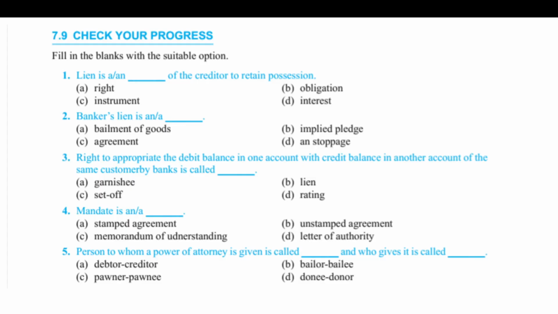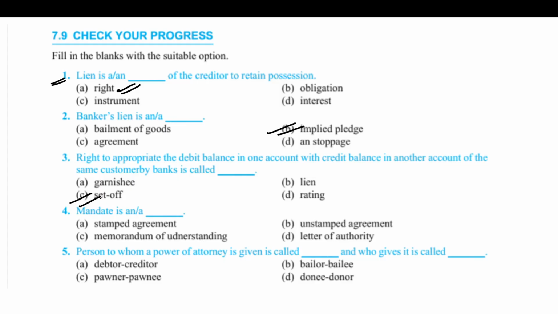Now let's move on to our exercise questions. Number one: lien is a dash of a creditor to retain possession. Lien is a right, so option A is the correct answer for this question. Banker's lien, as we have just discussed, is an implied pledge, making B the correct option. The right to appropriate the debit balance in one account with the credit balance in another of the same customer by banks is called set off. C is the correct answer.